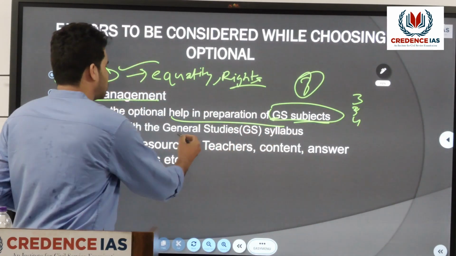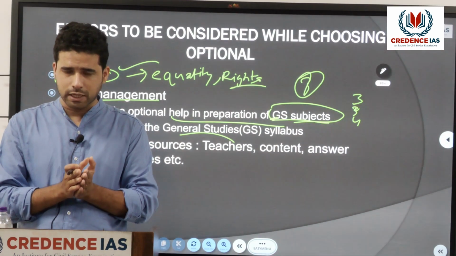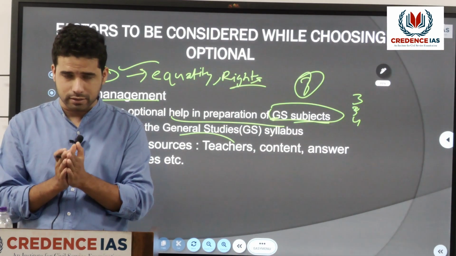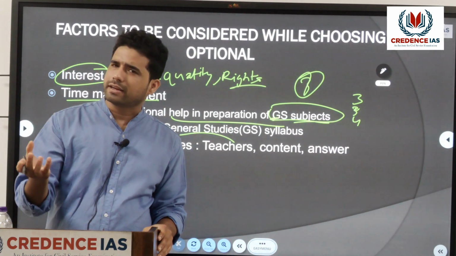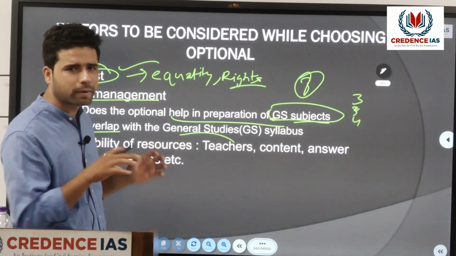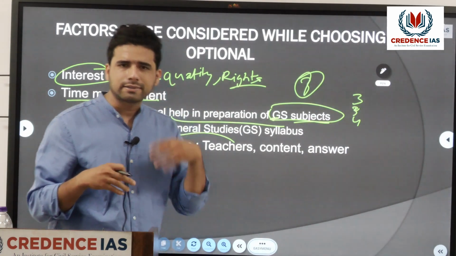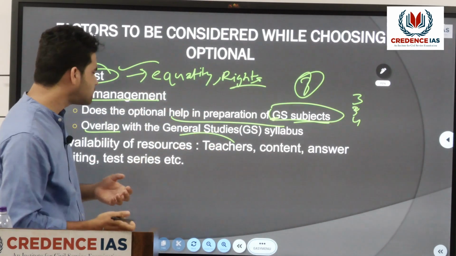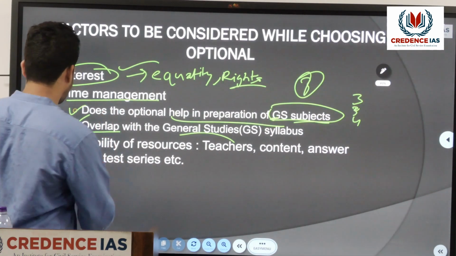If it is overlapping, then you have to give less time, because in less time you can prepare for both of them simultaneously. You can prepare your optional and simultaneously prepare for GS. So you should keep these factors in mind.